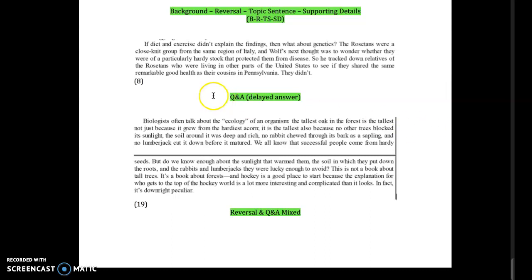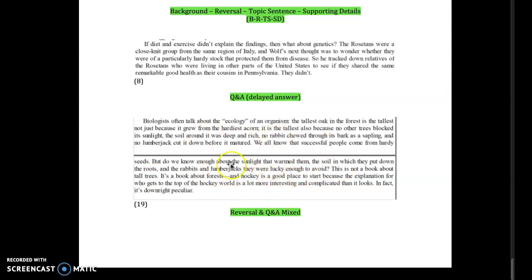So, in a sense, right, he does a few things in this paragraph. He starts by talking about trees, right? And then he asks a question, but it could be seen as a reversal, right? But it's also a question, right? He says, but do we know enough about this stuff? And then he answers that question, right? This is not a book about trees, it's a book about the forests, and we're going to look at hockey.